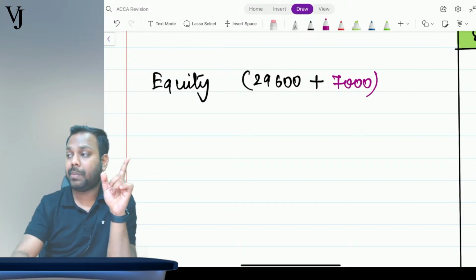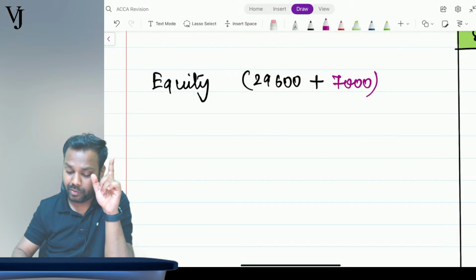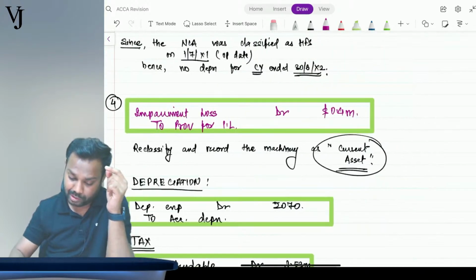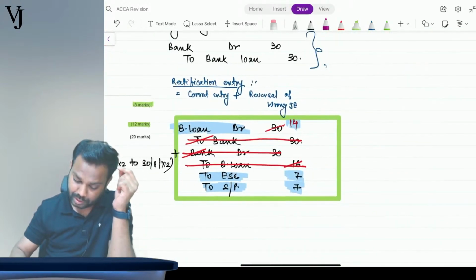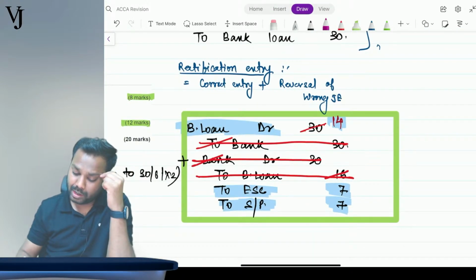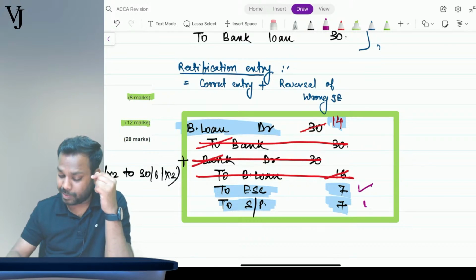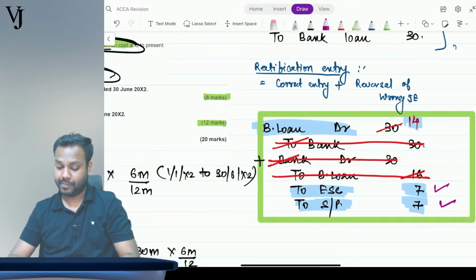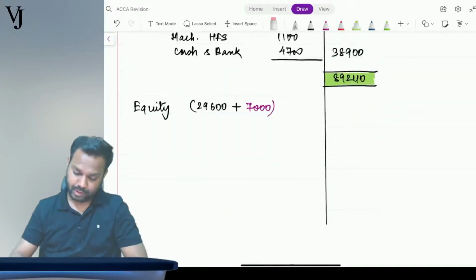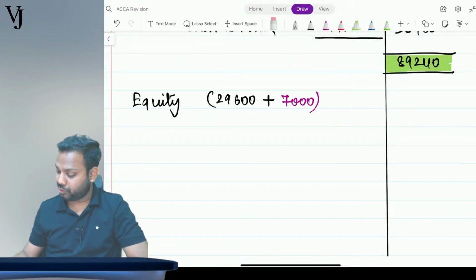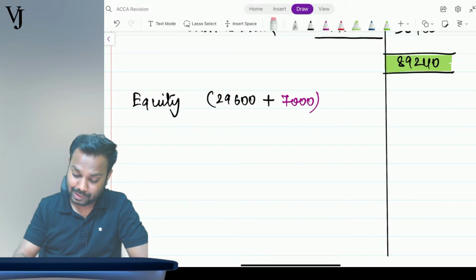Remember adjustment number one, see the first entry that we passed. Bank account debit to equity share capital 7, securities premium 7, right? So equity is 7000, so 29600 plus 7000 comes to 36600.